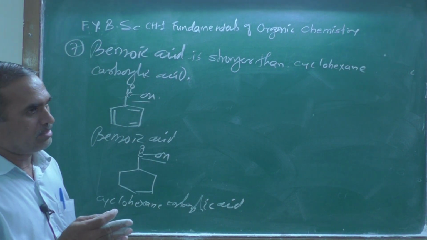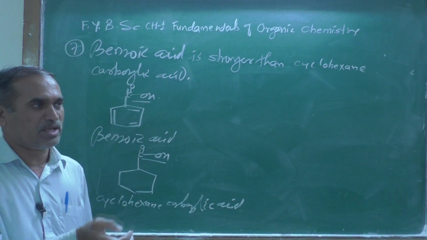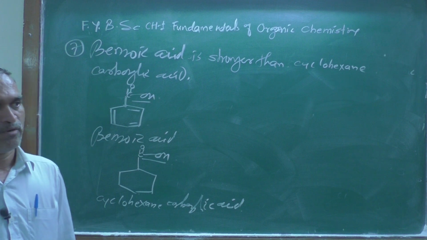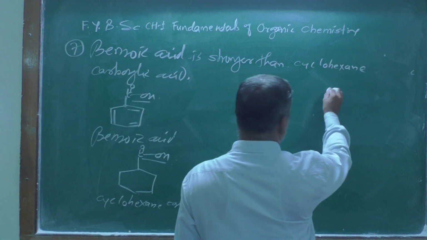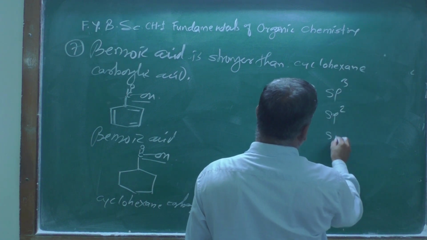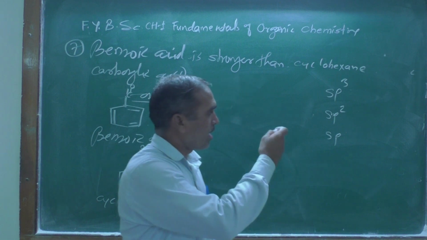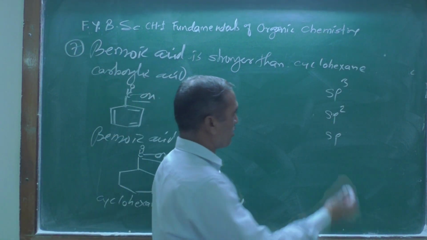Remember, carbon atoms are present in the sp3 form, that is sp3 hybridized, then sp2 and then sp. As we go from sp3 to sp, the percentage of s character goes on increasing.